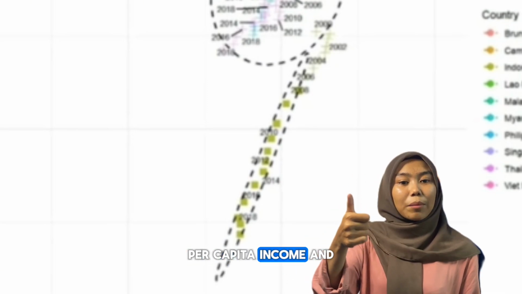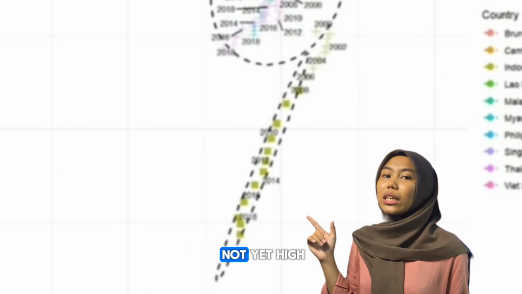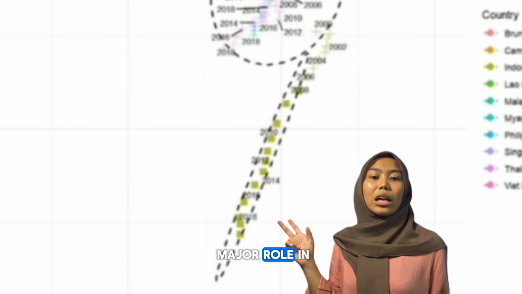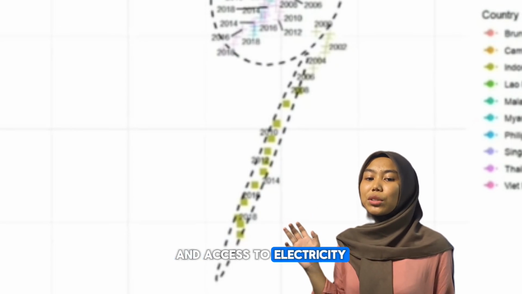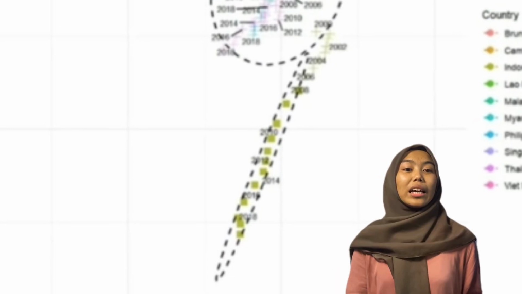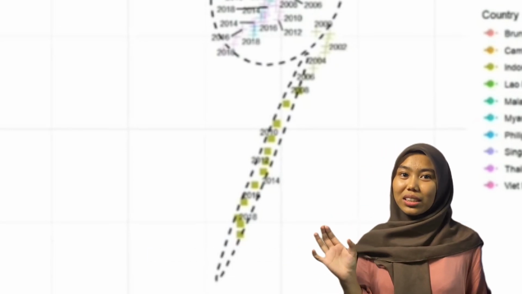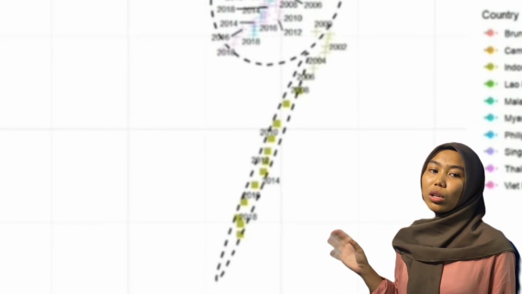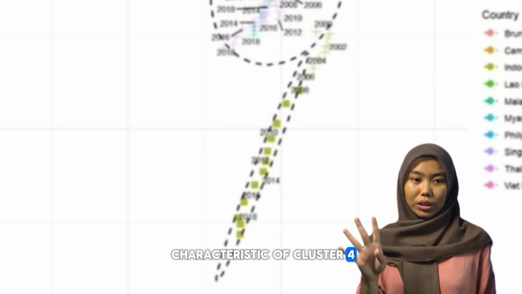Per capita income and GNI were still low. Labor productivity levels were not yet high. The agriculture sector still played a major role in labor absorption. Digital connectivity and access to electricity and the internet were still limited. In other words, Indonesia's economy in the early 2000s was still oriented toward traditional sectors and household consumption, in line with the characteristics of cluster 4.